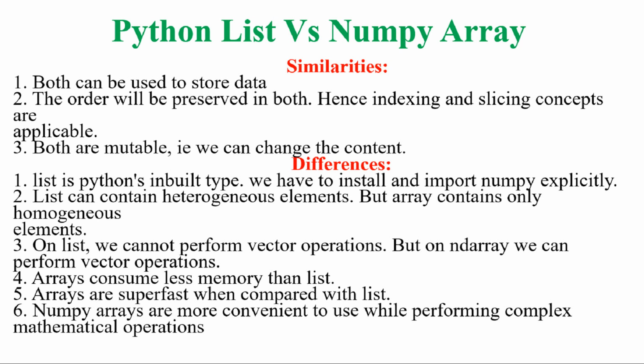But with numpy, because of its powerful tools, you can perform a lot of operations on any type of numpy arrays, and any type of complex mathematical operations, which is not possible with a list. So these are the basic similarities and dissimilarities between ordinary Python lists and numpy arrays.